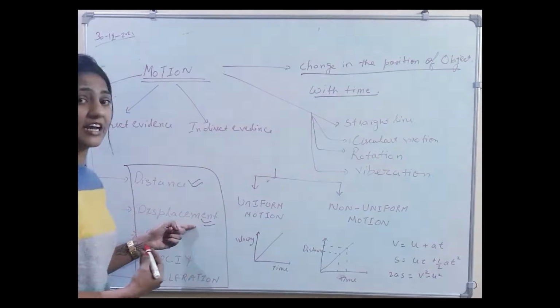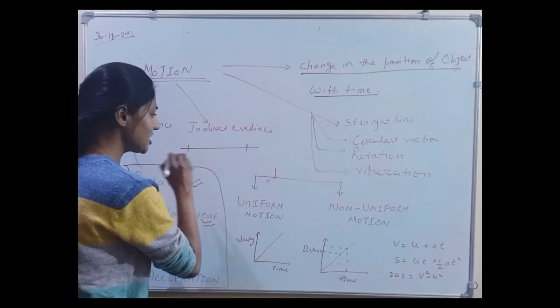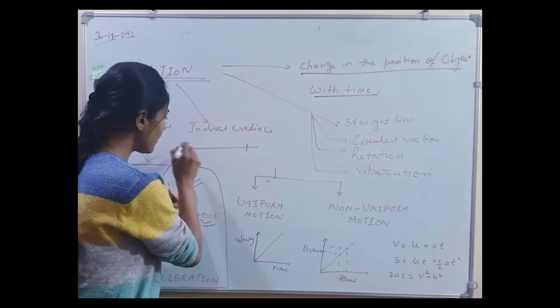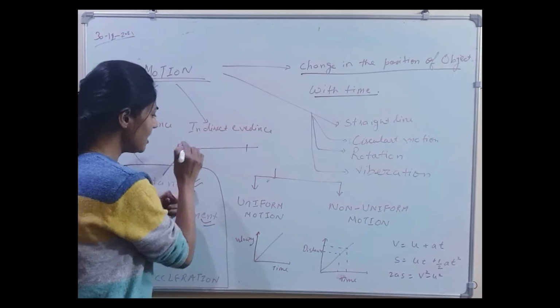What is distance? Distance is the measure of the path of an object along a straight line. In distance we do not include any direction. For example, consider an object that starts moving from a point O and finishes at point A. So what is the distance? Distance is this whole path traveled by that object. OA is the path covered. This is our distance.